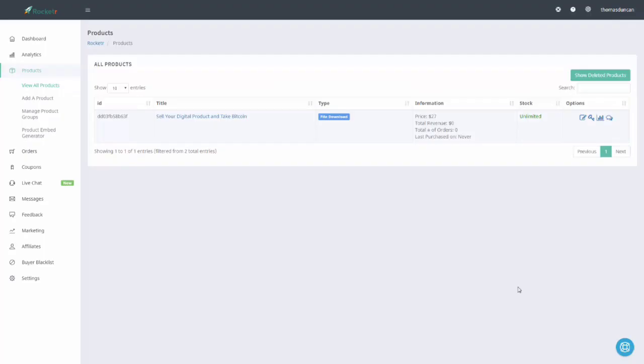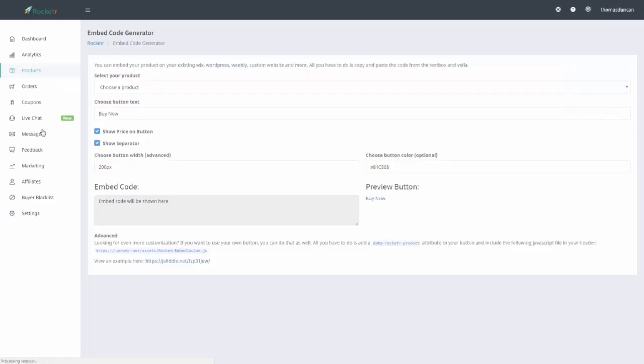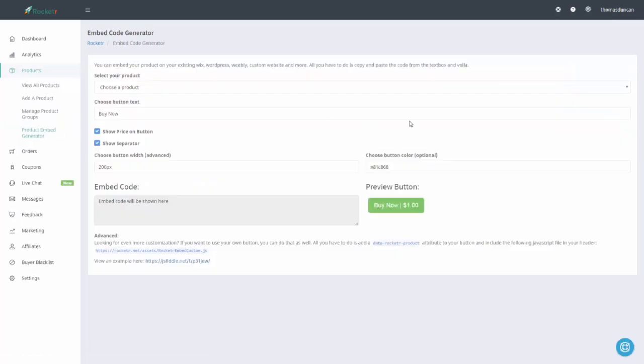What we are now going to do is generate a button for the product that we just created in Rocketer. So to do that, we're going to go to the product embed generator, and then we're going to choose our product from the download menu.